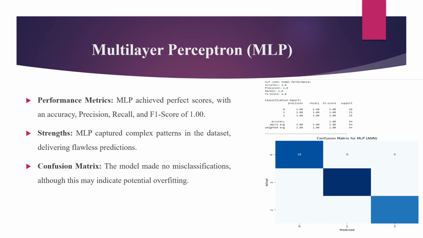However, achieving a perfect result is rare in real-world datasets, and it suggests that the model may have learned the training data too well, possibly at the expense of generalization. Further investigation, such as using cross validation, would help determine if overfitting is an issue.